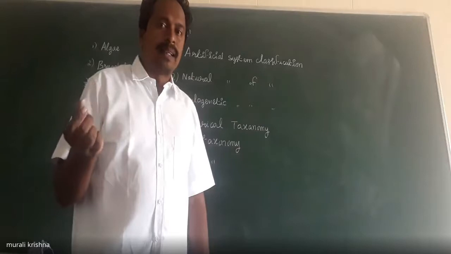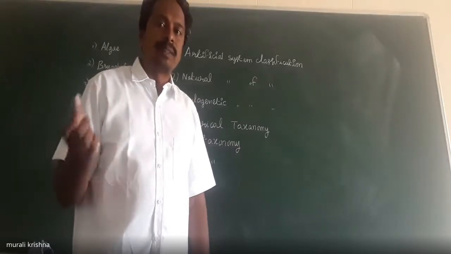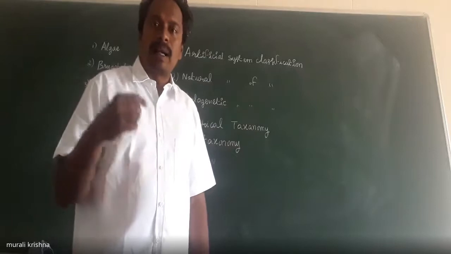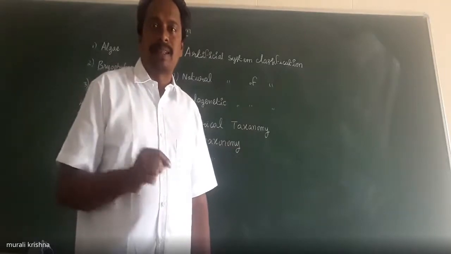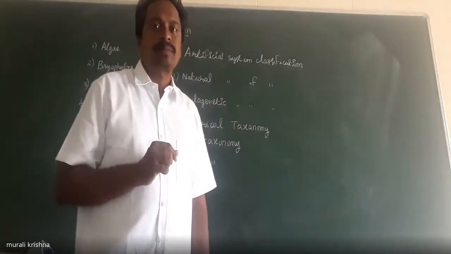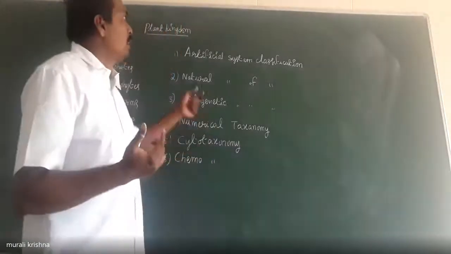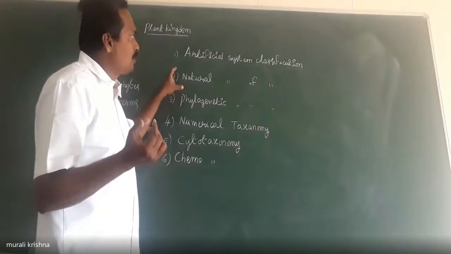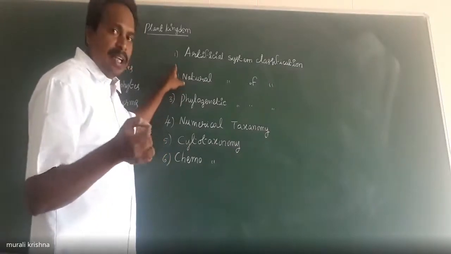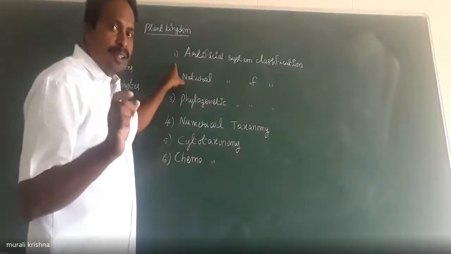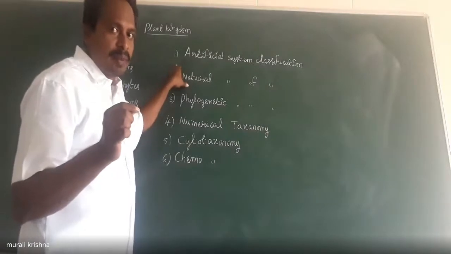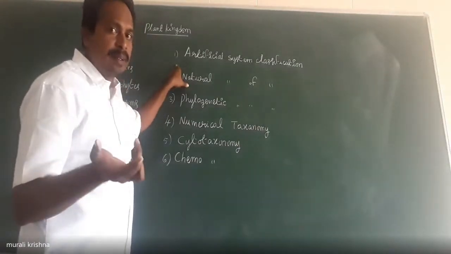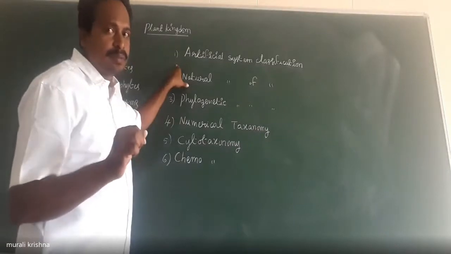Aristotle classified the animals into two groups, red blood animals and non-red blood animals, based on the color of blood. So these classifications give information about the plants only. Aristotle classified the plants into three types, animals into two groups.